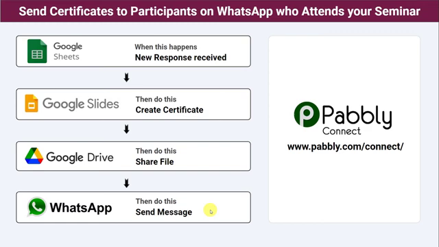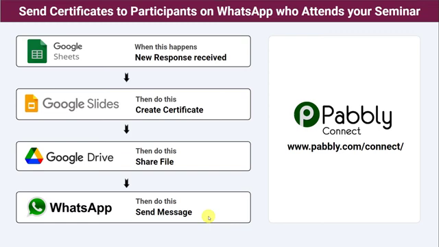So the second option is you can create an automation so that whenever a response is received in the Google Sheet, a certificate is automatically created in Google Slides. The same certificate is converted into a PDF format in Google Drive, and then it is sent to the WhatsApp number of your attendees along with a message.